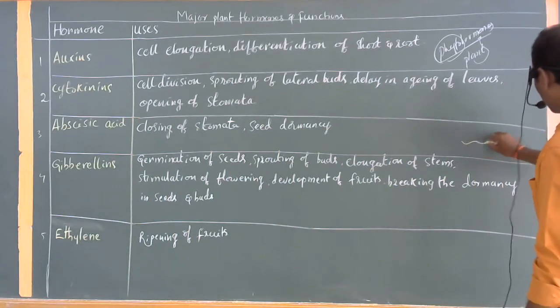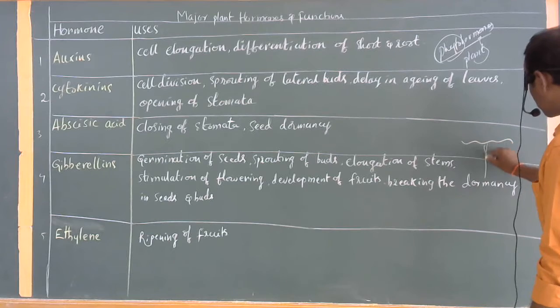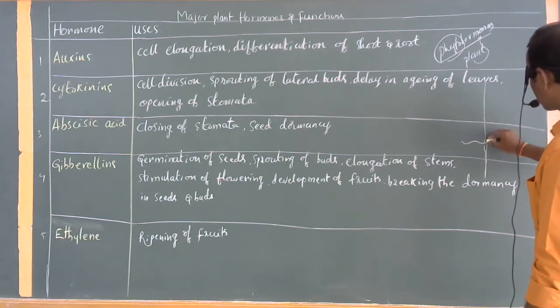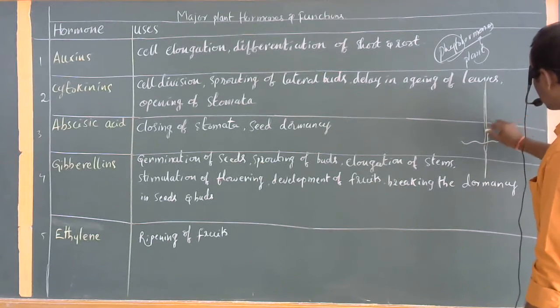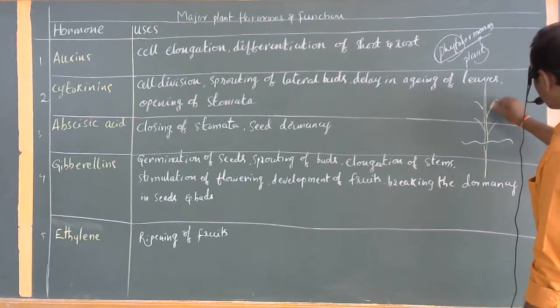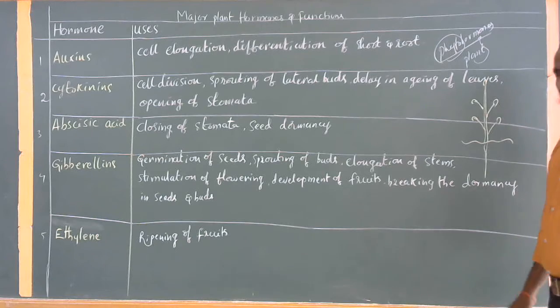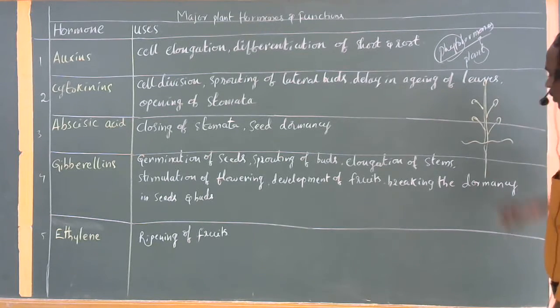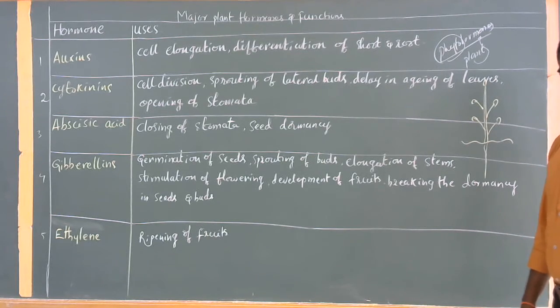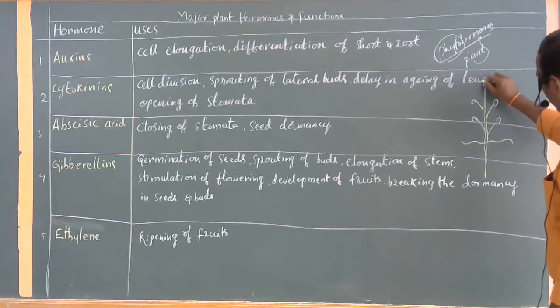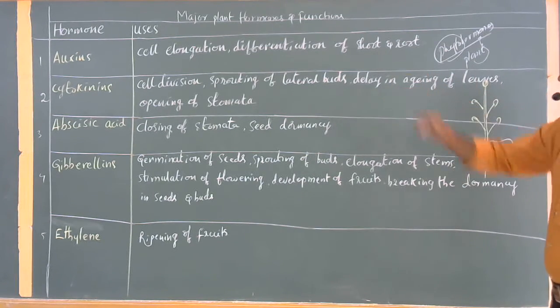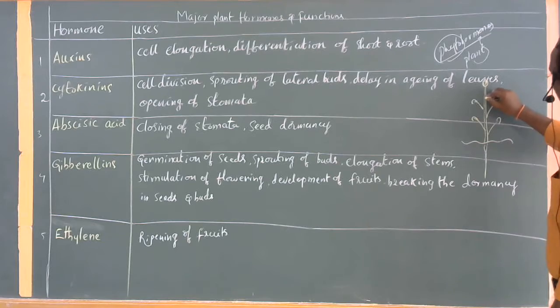For example, this is the plant. A kind of hormone is present in the tip regions. So this particular tip region contains a separate kind of hormone, commonly called auxins, which is useful for cell elongation.